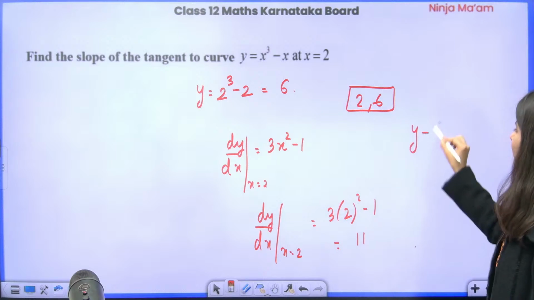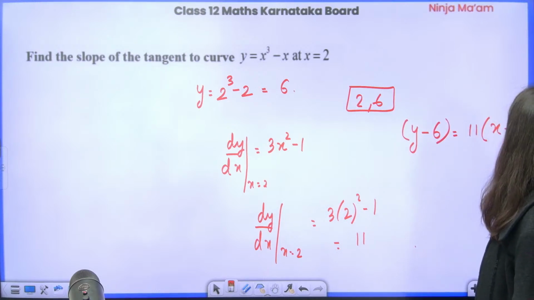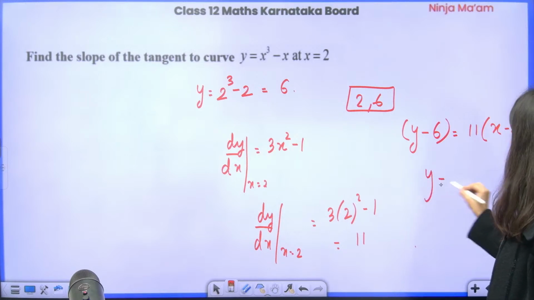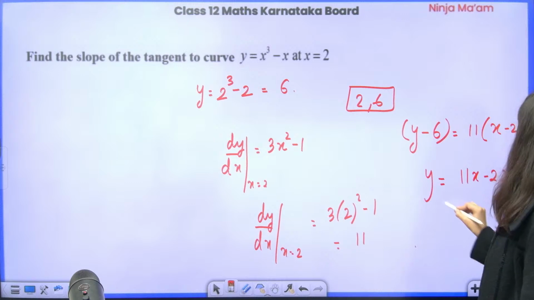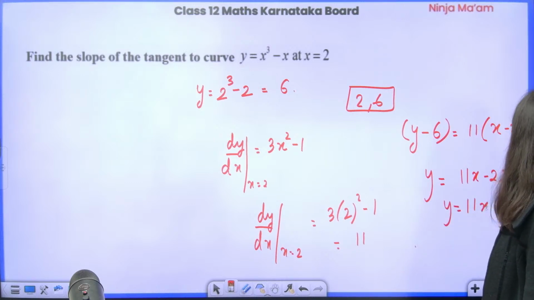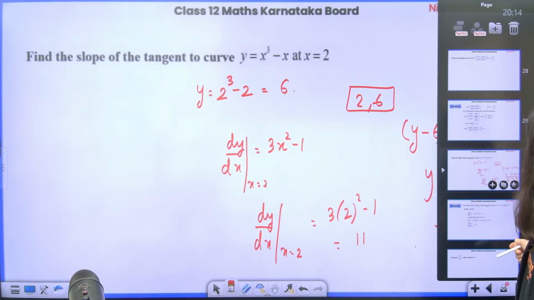Now the equation of the line will be y minus 6 is equal to slope times (x minus 2), correct? So y is equal to 11x minus 22 plus 6. y is equal to 11x minus 18. This is your line: y equals 11x minus 18.